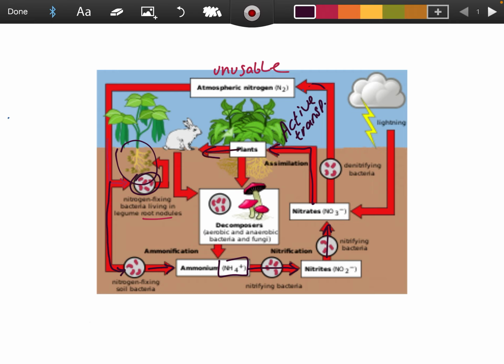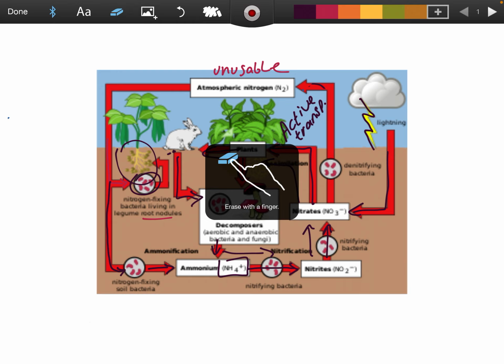The animal eats the plant, the animal poos, or it dies, and then it goes down into the ground, further into the soil, both the dead plants and dead animals, and those decomposers take the nitrogen from the cells of these animals and plants, and they convert it to ammonium, which then goes through the whole process all over again. A bolt of lightning directly puts nitrates into the soil, and then it just speeds up the process.